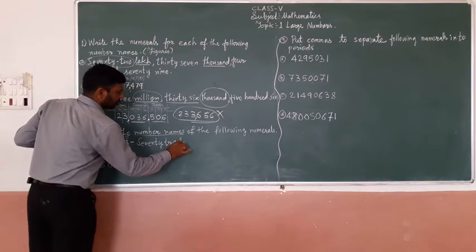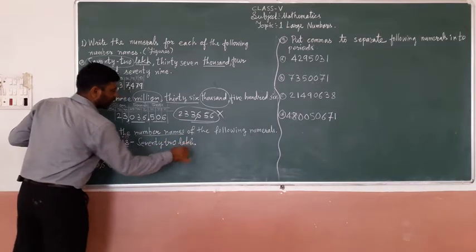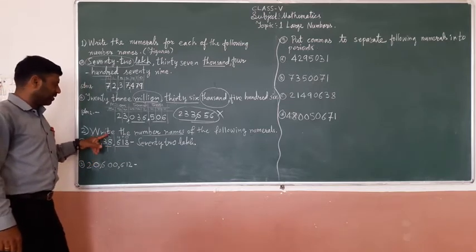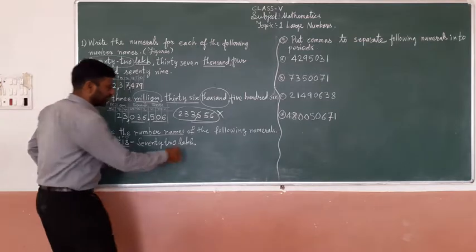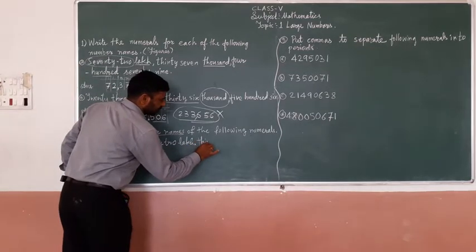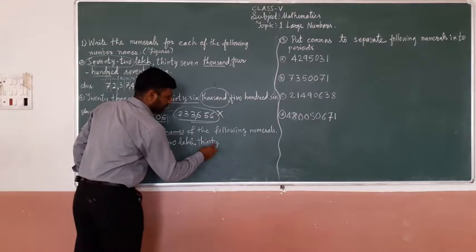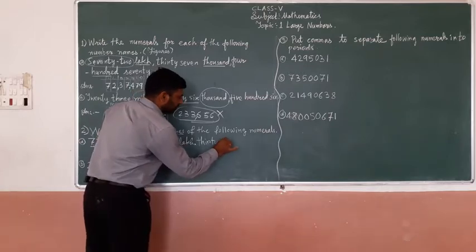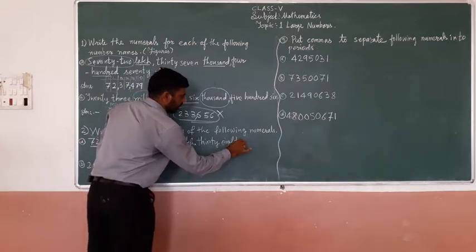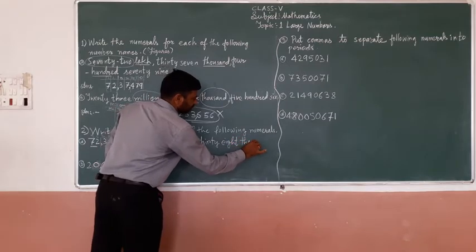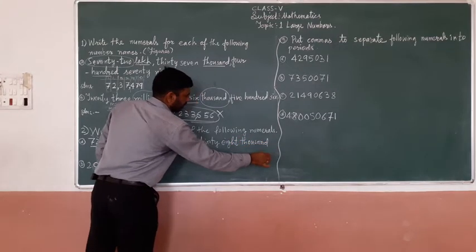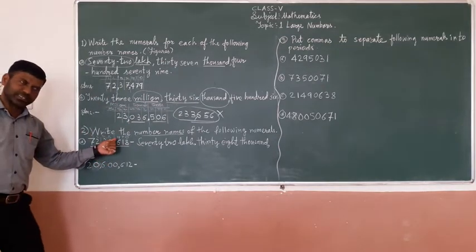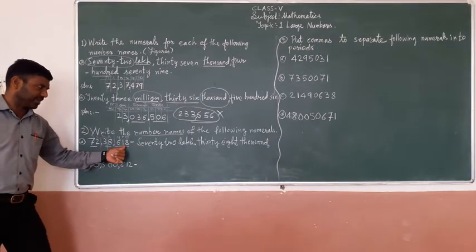So write 72 lakh, comma. 38 is in which period? 38 is in thousands period. So 38,000, comma. 6 is in the hundreds place, so 618.